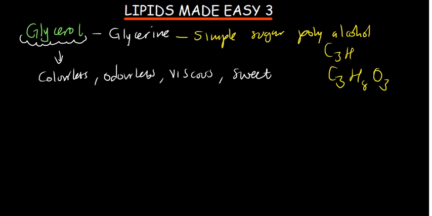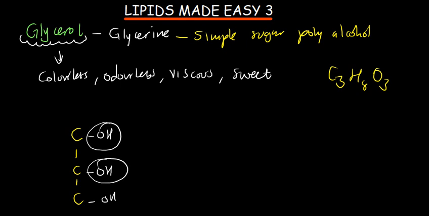But the only difference is that glycerol contains 8 hydrogens. So the way you're going to see this one, I'm going to write it. It has got 3 carbons and 8 hydrogens. So 1 carbon, 1 carbon, 1 carbon. These carbons are going to be attached. First, you remember we've got 3 oxygens. So we're going to have oxygen always bonding with a hydrogen. This one also, this one also. Now remember, this is how most of the carbohydrates are, right? That is why this is a sugar. And then the other hydrogens which remain, they're going to attach like that.